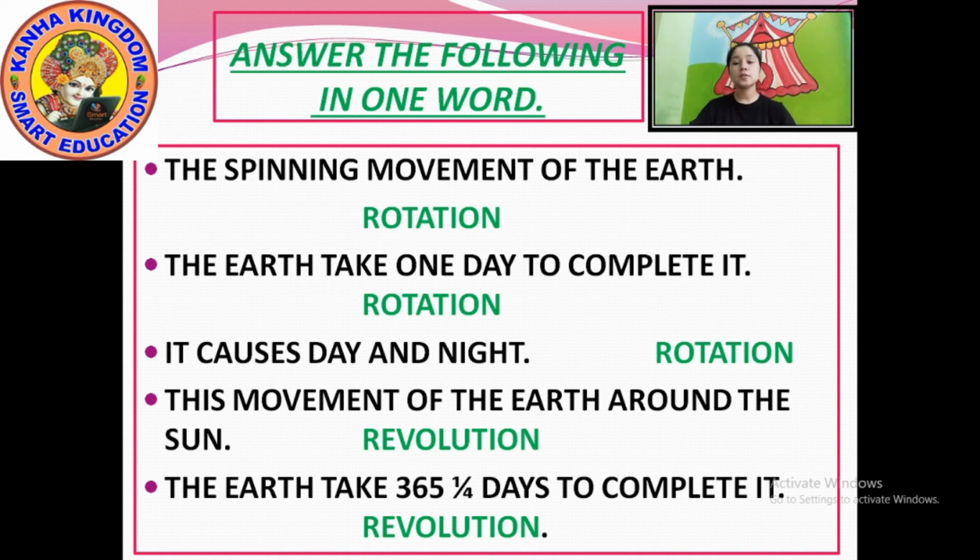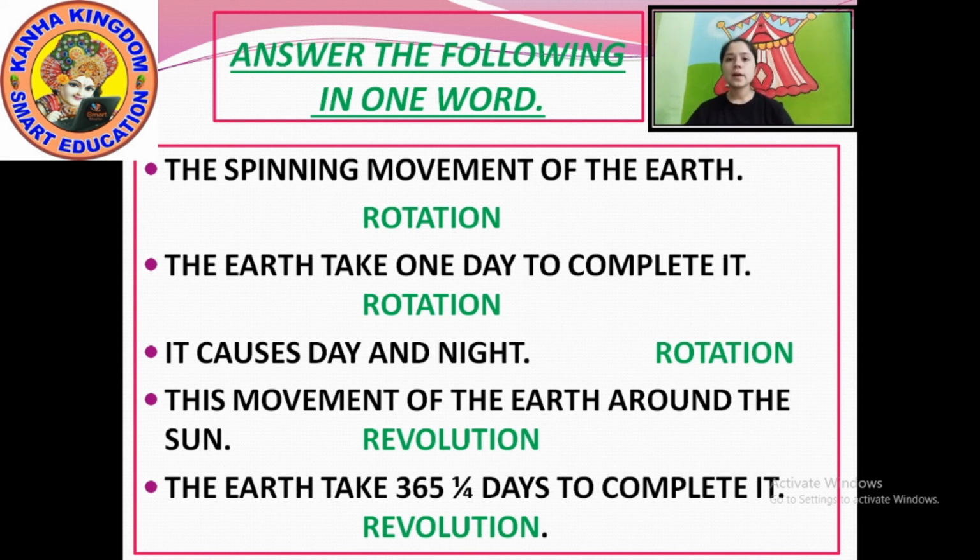Okay, it causes day and night. Just before I told you, it causes day and night, that means rotation. The spinning movement of the earth is rotation. The earth takes 1 day to complete it. Rotation. It causes day and night. One word answer, that is rotation.